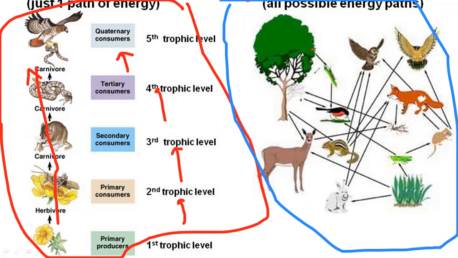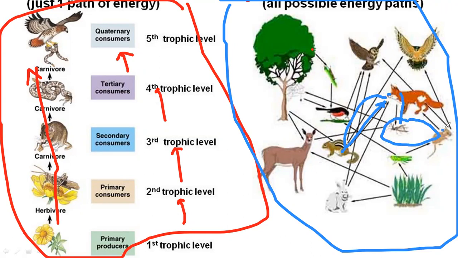So all possible energy paths, meaning which one will eat which, and from which to which the energy goes. Suppose this one eats this, so this means energy goes to this, right? Suppose A2 eats it, so the energy flows from here to here. So again A2, ultimately, suppose it is being decomposed by this one, so energy is transferred here.